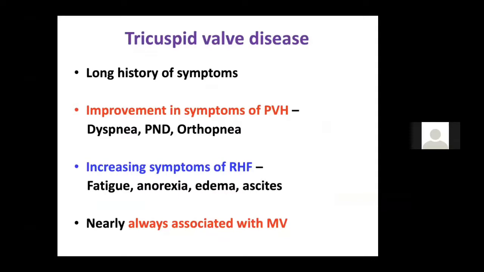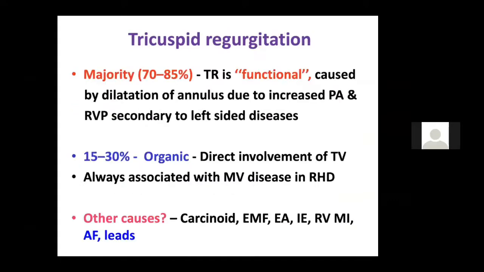Tricuspid valve disease has a long history of symptoms. If a patient with mitral stenosis has an improvement in symptoms of dyspnea, orthopnea, PND, you should always think that the patient has developed a tricuspid valve disease. This is one thing you should always remember because they may definitely ask you in the exam. And increasing symptoms of right heart failure like ascites, pedal edema, anorexia, and fatigue are the symptoms of a tricuspid valve disease. It is almost always associated with mitral valve disease. That is one thing you should always know.